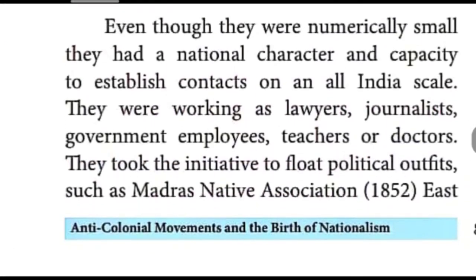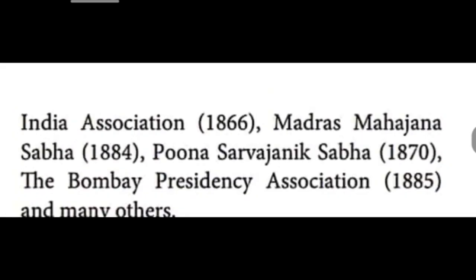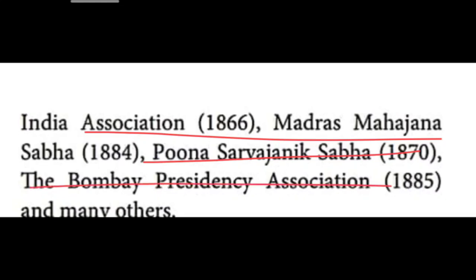The Madras Native Association, in the year 1852, as well as the English India Association, the Madras Mahajana Sabha, the Pune Sarvajanik Sabha, the Madras Presidency Association and many other organizations started by the educated middle class in India.